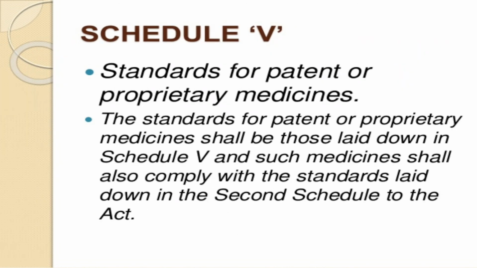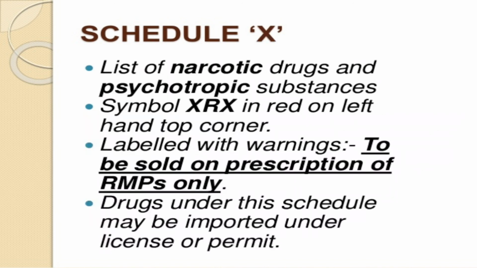Schedule V: standard for patent medicines. The standard for patent medicines shall be those laid down in Schedule V, and such medicines shall also comply with the standards laid down in the Second Schedule to the Act. Schedule X: list of narcotic drugs and psychotropic substances. Marked with an X in red on the left hand top corner, labeled with the warning to be sold on prescription of the RMP. RMP means registered medical practitioner. Drugs under these schedules are important and require a license or permit.